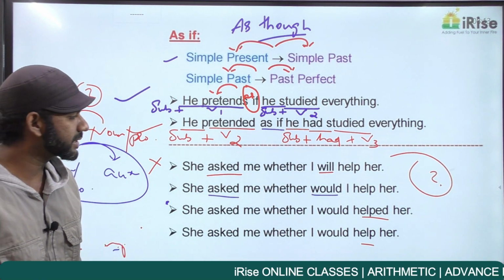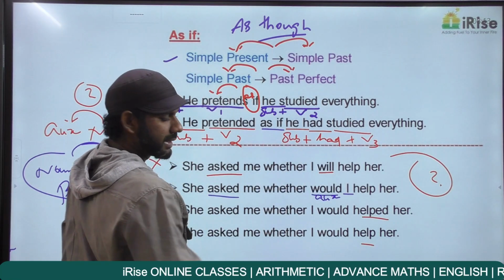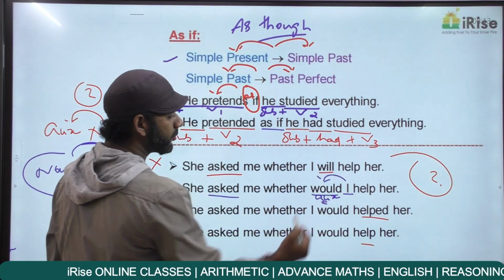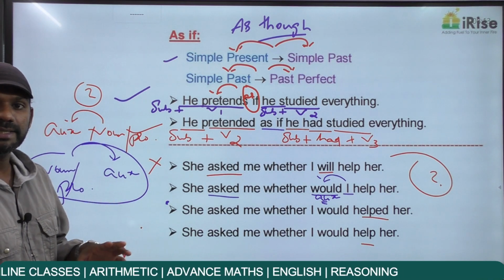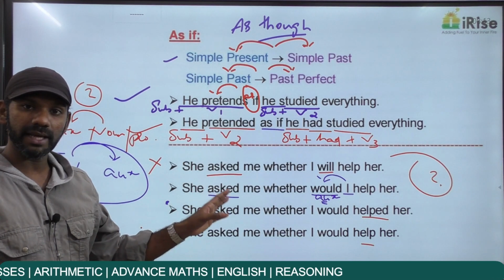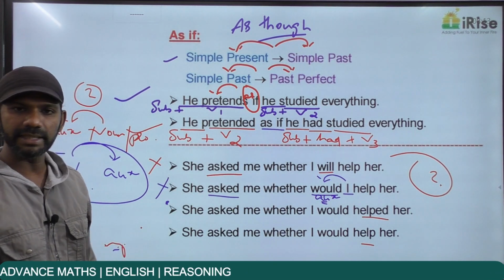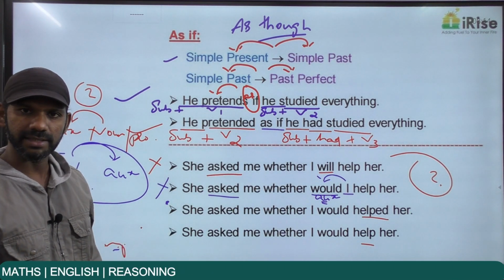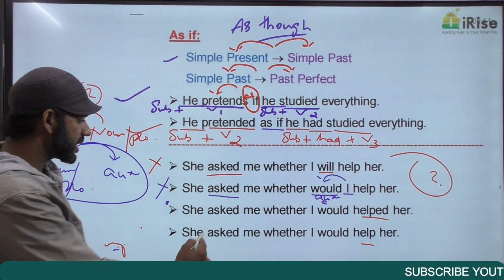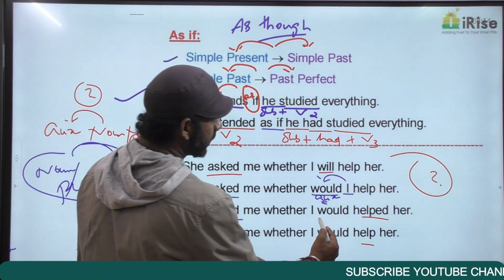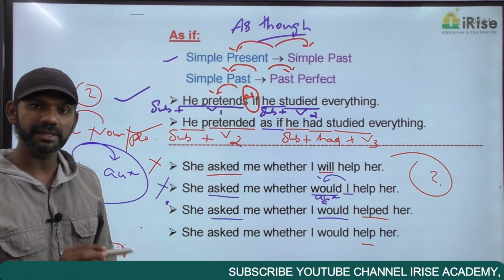This is not interrogative. The pronoun here is I. Would is the auxiliary verb. The auxiliary verb is coming before the pronoun. The auxiliary verb can come before the pronoun only if it is an interrogative sentence. This is not an interrogative sentence. The auxiliary verb is coming before the pronoun, so this statement is grammatically wrong. Now come to the third statement. She asked me whether I would help her. She asked me, past tense, whether I would help her. Would is a past tense of will, started in the past, ended in the past. That concept is completely fine.